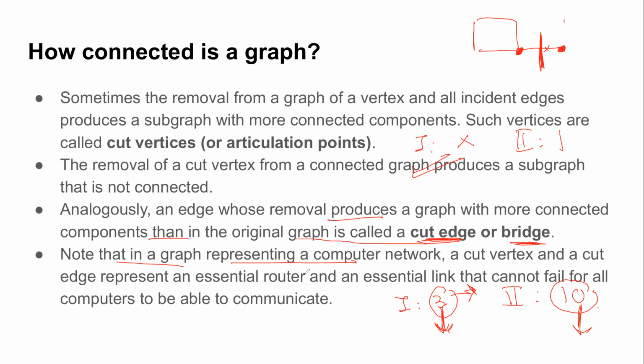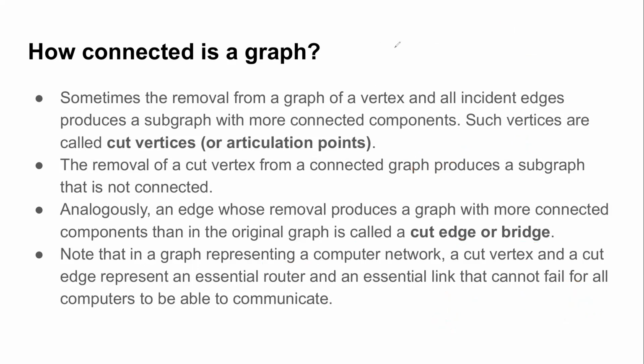So now we know what is a cut vertex, we know what is a cut edge. Now coming back to our motivational example of the computer network. If I link this cut vertex or cut edge back there, what a cut vertex or a cut edge means in terms of a computer network is some device, some computer or some router which is essential.